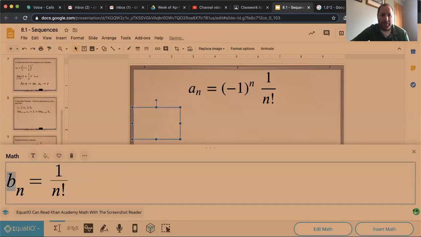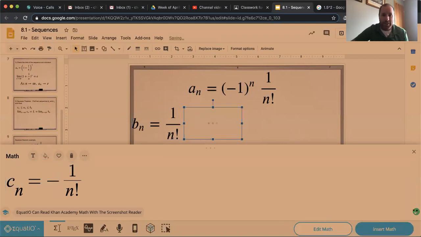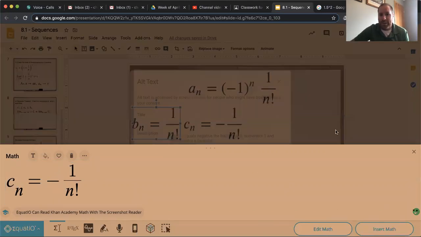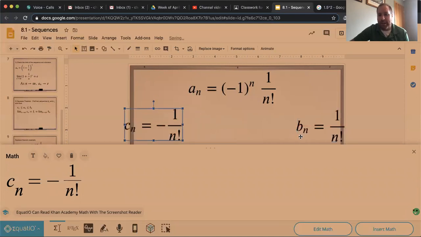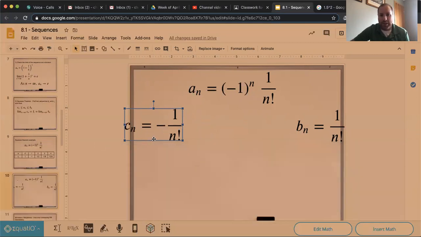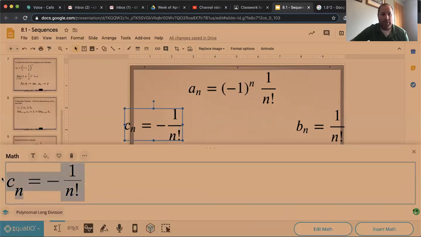And then, with the same cheat method, the one that's always going to be smaller is the negative version of that. So we don't have to worry about the oscillation. We're getting rid of that oscillation. And what we can find here is that this thing is going to approach 0, and so is this part. And since both of these approach 0, we can type that in here.